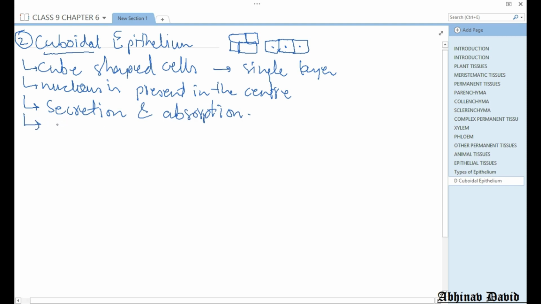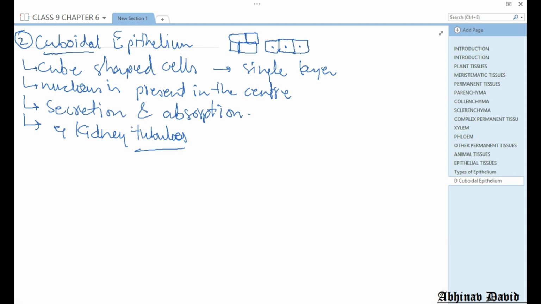Where are they present? An example is kidney tubules. Kidney tubules are made up of cuboidal epithelium, having cube shaped cells, and their main function is secretion and absorption.